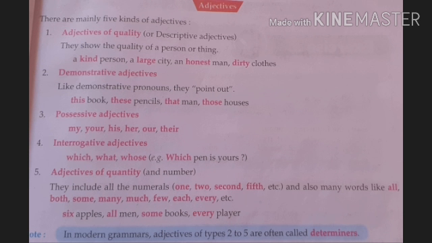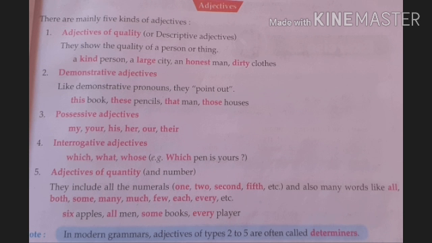Possessive adjectives. You have read possessive pronouns. Here you are reading possessive adjectives. So my, your, his, her, our, their, these are known as possessive adjectives. And as I have told you that after adjectives, nouns must come. My pen, your pen, his pen, her pen, our pens, their pens.